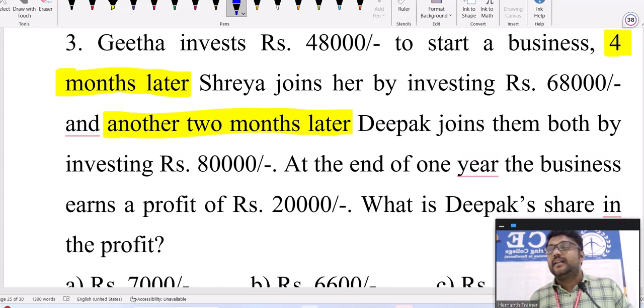Okay, so at the end of 1 year, and one more important point I need to add is, a lot of times people think we need to share the profit only after 1 year, only after 2 years, only after 3 years. There is no such rule. You can share the profit after 1 month also. There are some businesses which are for 1 month. Let's say there is a Dasara festival, for 10 or 11 days, 1 day before and 1 day after. Some flower business they'll start only for those 10 days. They'll invest some amount, do the business, get some profit, and share. After 10 days also they can share.